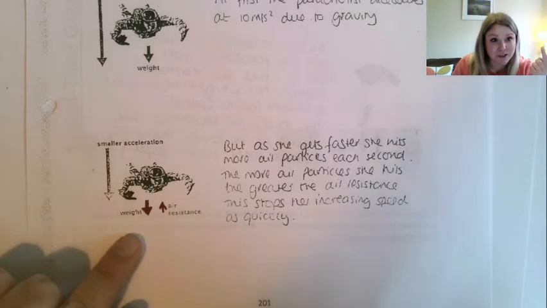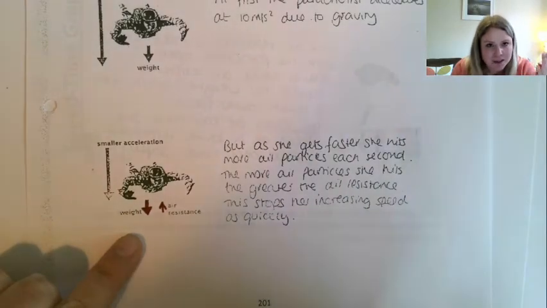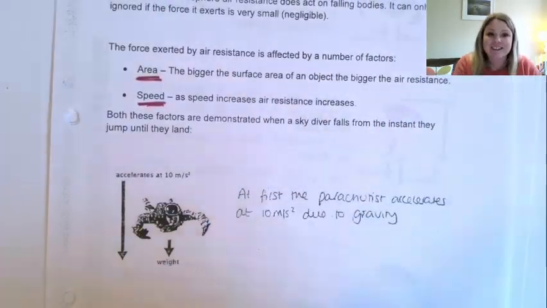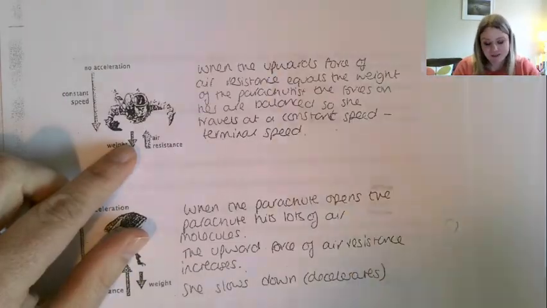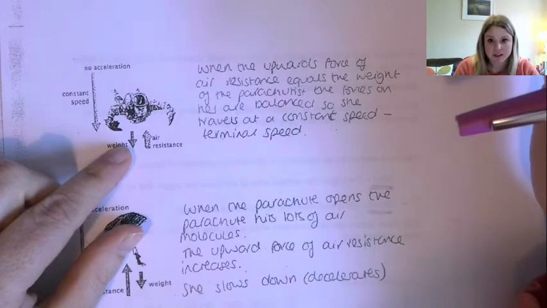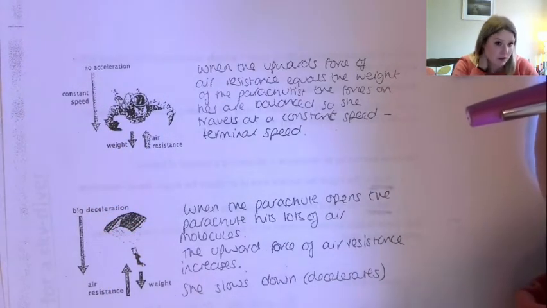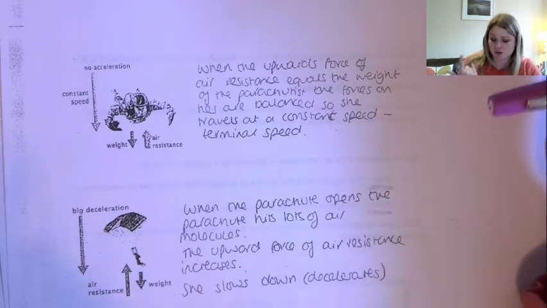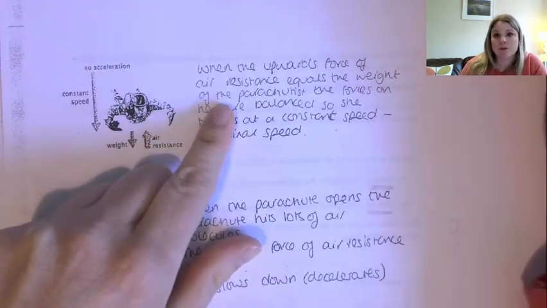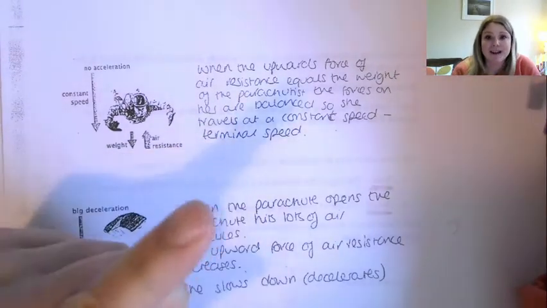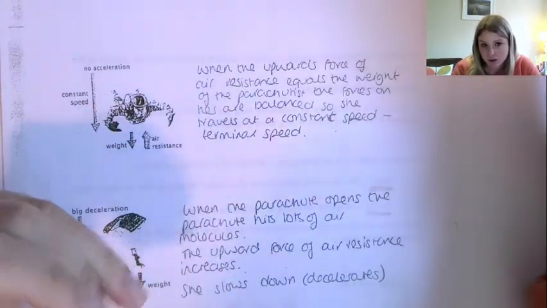And Newton's first law, if the forces are balanced, what's it going to be doing? Traveling at a constant velocity, isn't it? So eventually she'll reach a speed where she's going fast enough that air resistance is going to be equal to her weight, and then she reaches that constant velocity, which can be called terminal velocity or terminal speed. So when the upwards force of air resistance equals the weight of the parachutist, the forces on her are balanced, so she travels at a constant speed, terminal speed.